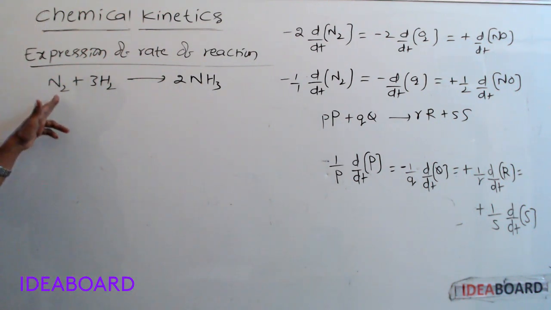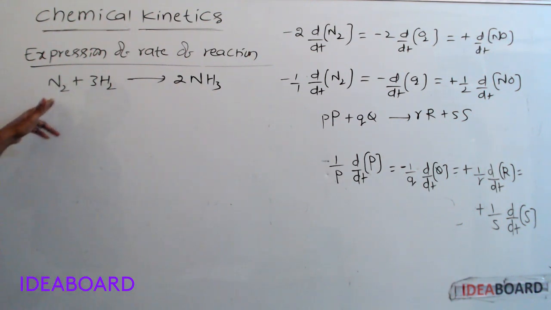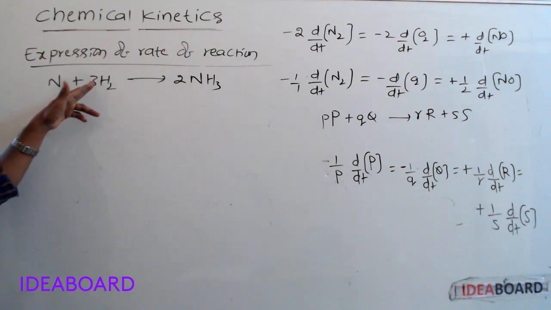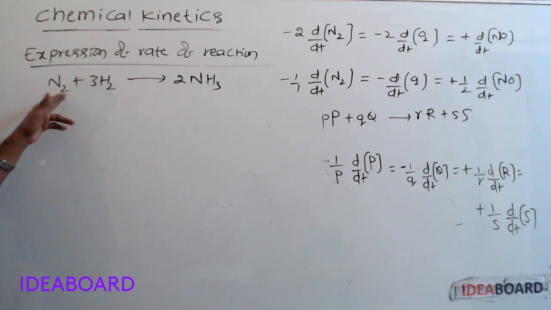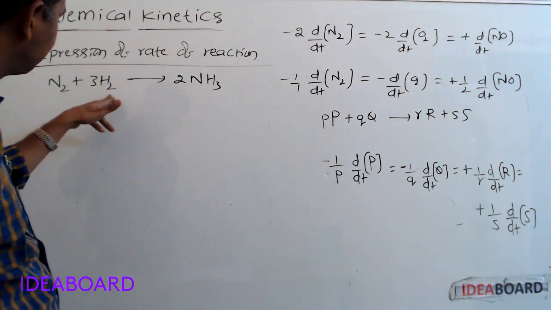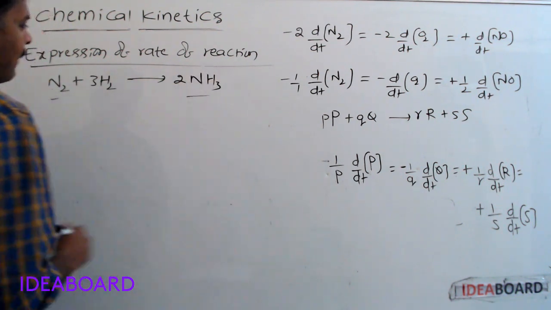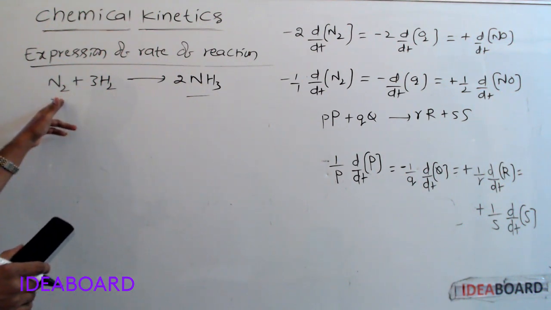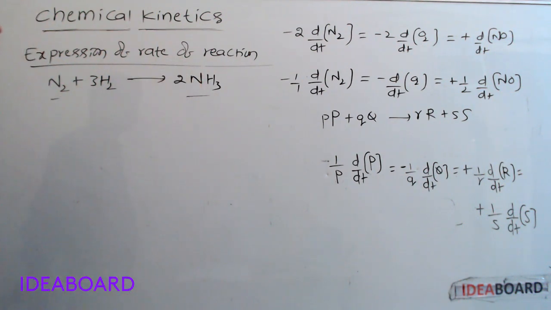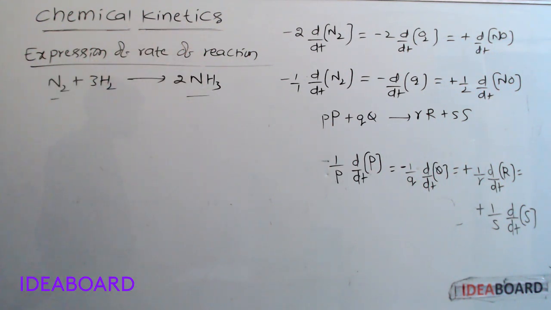Here the rates of disappearance of nitrogen and hydrogen are not the same. The rate of disappearance of hydrogen is 3 times the rate of disappearance of nitrogen, because here it is 1 mole of nitrogen and 3 moles of hydrogen. Similarly, the rate of disappearance of nitrogen and the rate of appearance of ammonia are not the same. The rate of appearance of ammonia is twice the rate of disappearance of nitrogen.